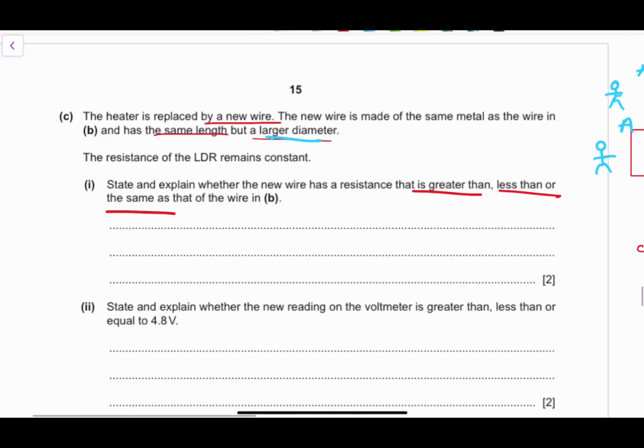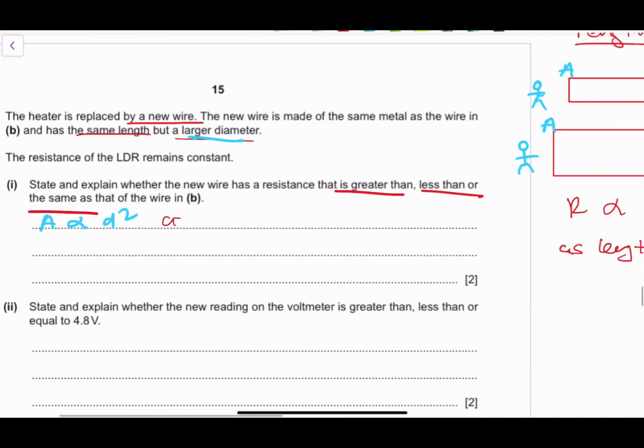As the diameter is larger, what effect does it have? A larger diameter, what happens to the area? I know that area is directly proportional to d squared. So as diameter increases, the area is larger.